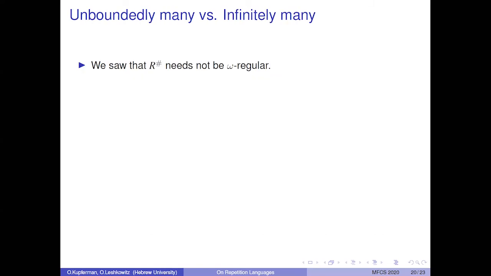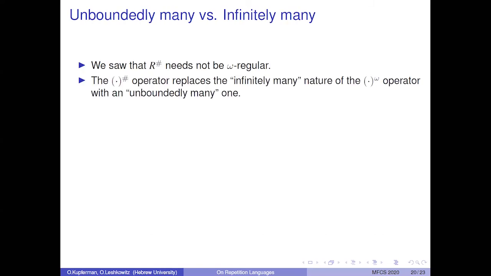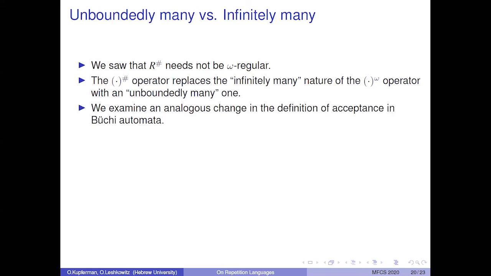We saw that R sharp need not be omega regular. The sharp operator replaces the infinitely many nature of the omega operator with an unboundedly many one. We examine an analogous change in the definition of acceptance in Büchi automata.